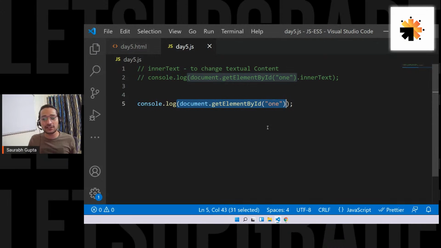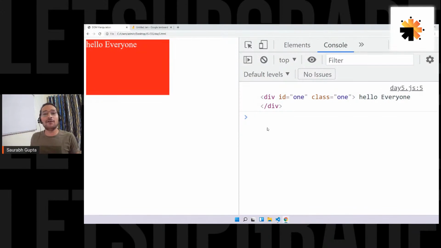So what will be the use of inner HTML in a real project? Yes. So see, this is the use. What if you want to put some HTML content inside? Let's say you create a card, and you want to put an image somewhere. You want to dynamically put an image. You want to put a paragraph somewhere. You want to put a text, but it needs to be bold. So you want to apply some tags on it. You want to put some text, but with some tags, right? So in that case, you use inner HTML.